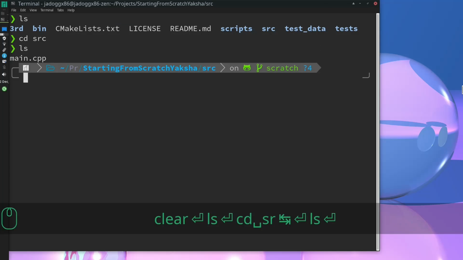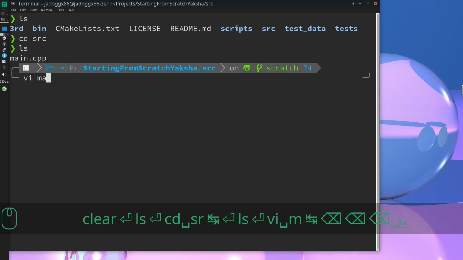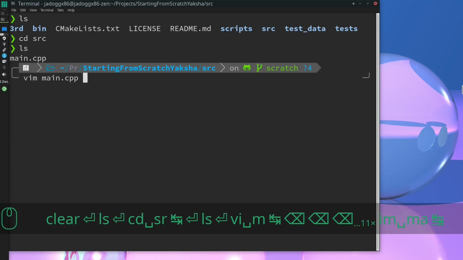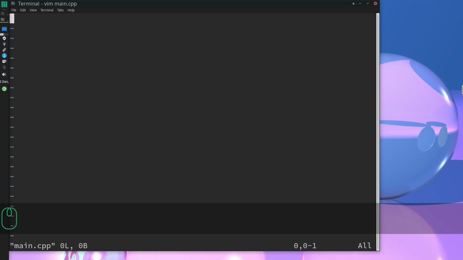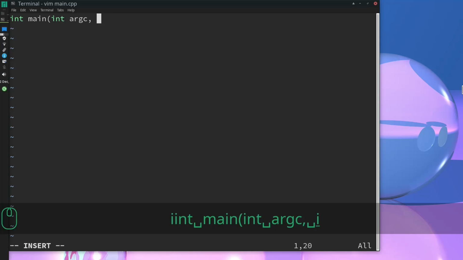All right. Let's go to the main CPP. Yeah, let's open it in Vim. All right, just going to create a dummy main here, which you already know. It's quite trivial. Yeah, int main, fairly straightforward stuff. Don't type int there. I need to type char pointer to char array. Yeah, there you go.